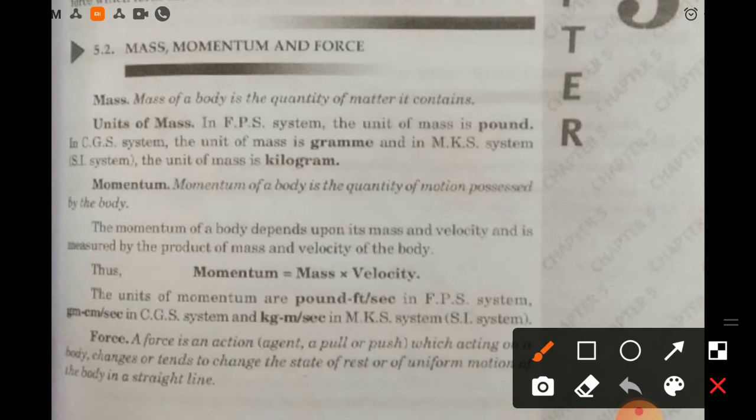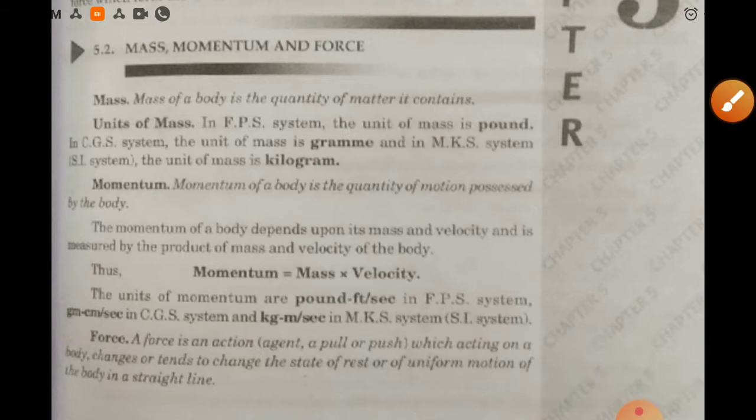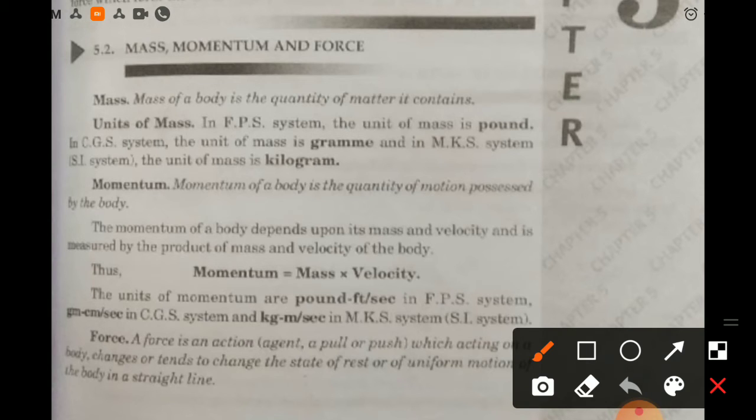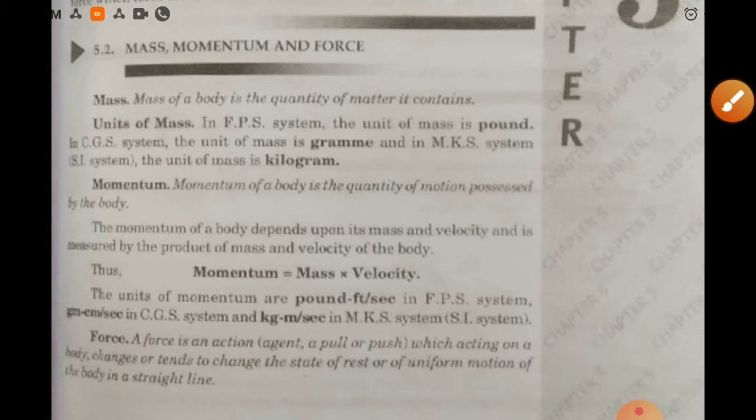Now, next definition for force. A force is an action, or we can say agent, a pull or push, which acting on a body changes or tends to change the state of rest or of uniform motion of the body in a straight line.